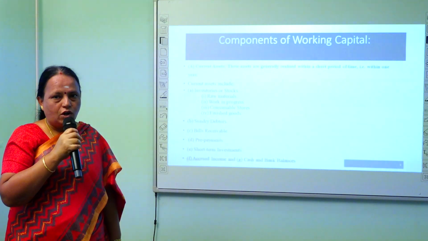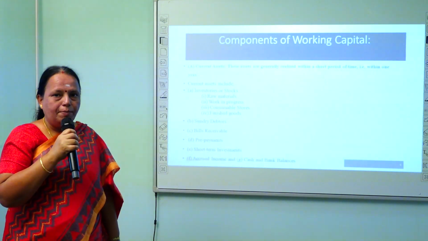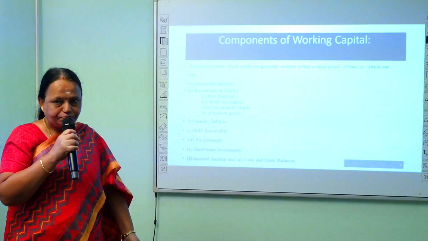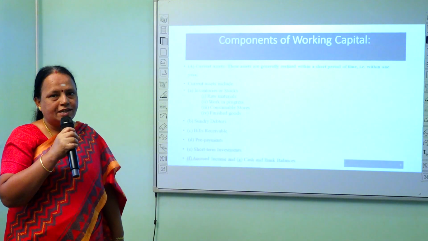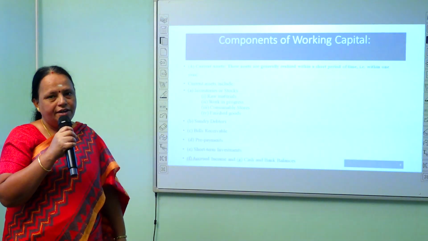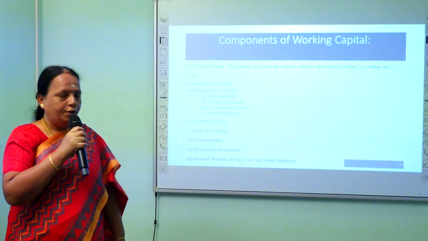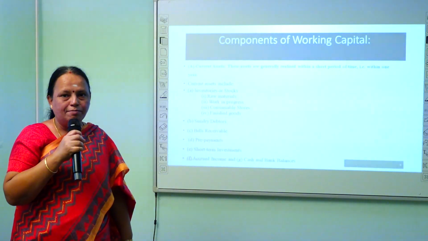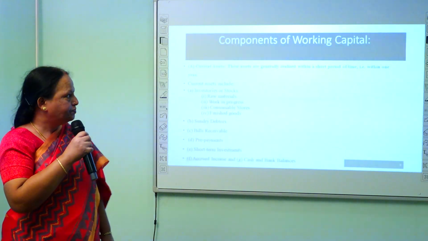And apart from the stock, we have sundry debtors, bills receivable, prepayments, that is we may pay the amount in advance. For example, insurance can be prepaid. For example, rent can be prepaid. And short-term investments we can make, and accrued incomes and cash and bank balances we have. All these will be the components of the current assets.